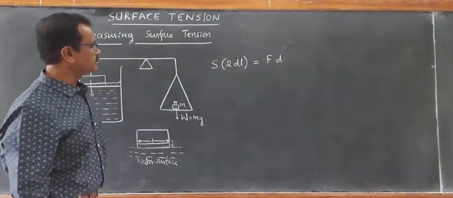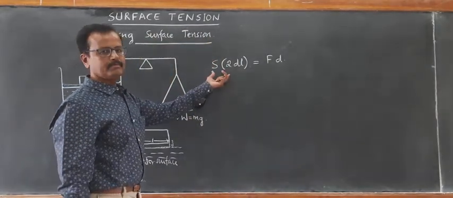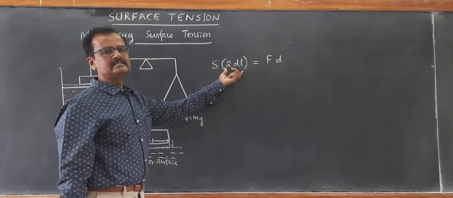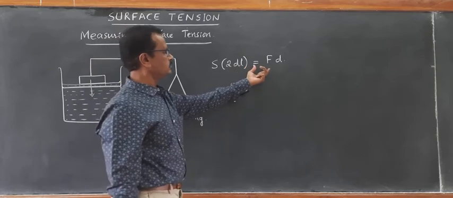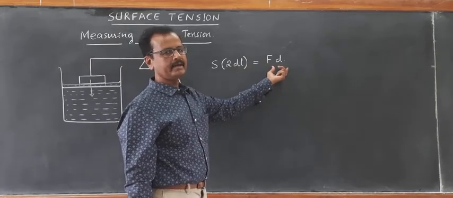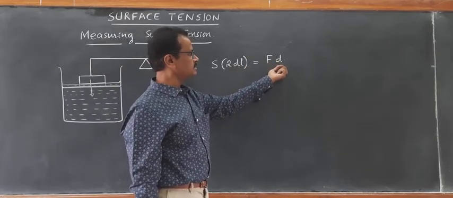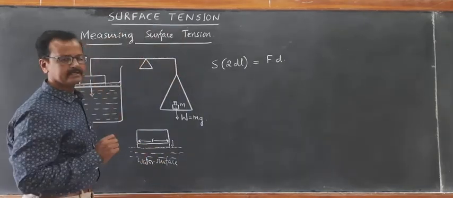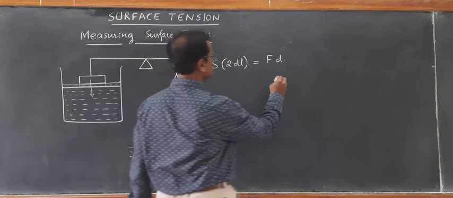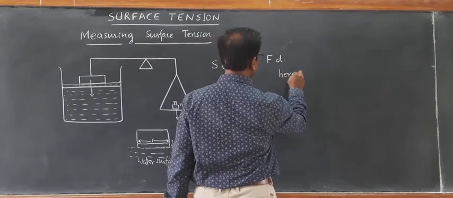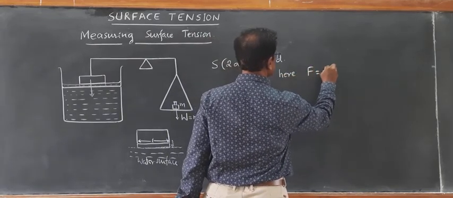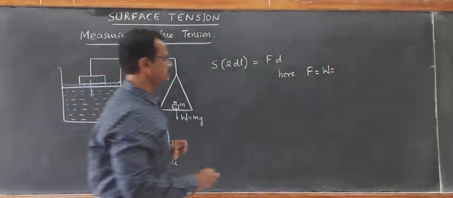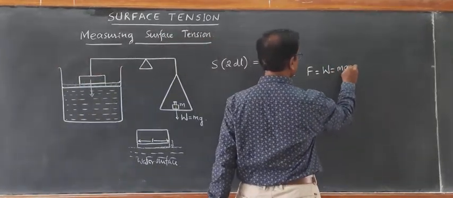I think you got the point. Additional energy in order to form increase in surface area is equal to work done by the weight in order to displace it through small displacement d. So this force here is equal to the weight, that additional weight that we have added here, that is mg.